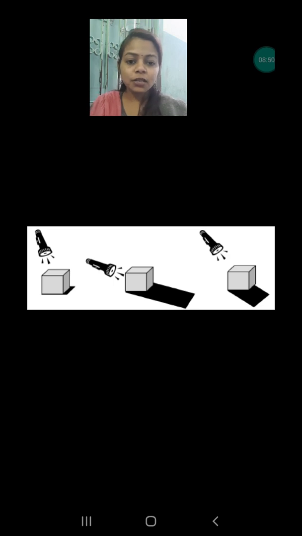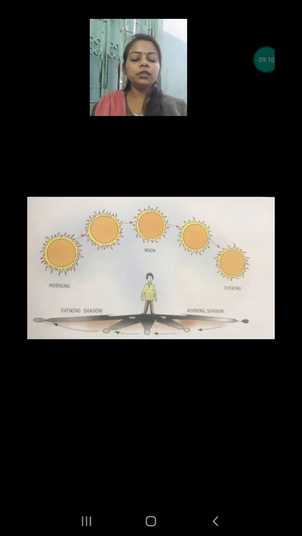As you can see here, 3 positions of the torch have been shown. When the torch is kept in a slanting way, the shadow is longer, and when it becomes straight, the size of the shadow becomes shorter. Okay, so this happens exactly with our Earth and our sun. Our sun is the source of light, and on Earth's surface we are the object. If our shadow is forming, then we are the object. So this is the reason.